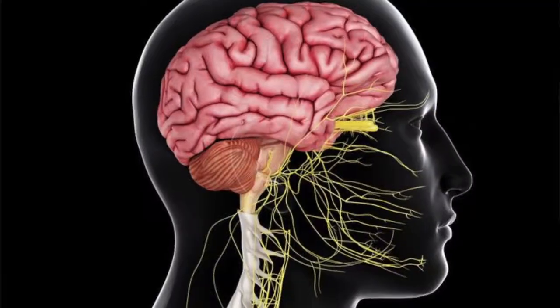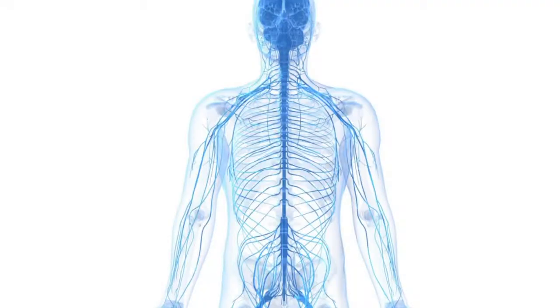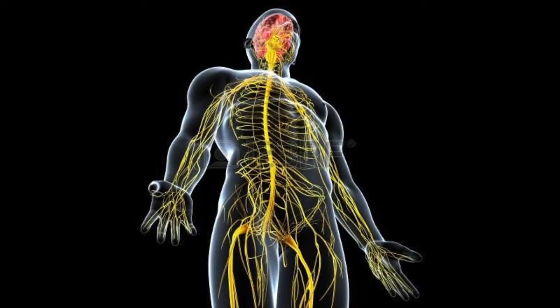Hi, my name is Daniela and I'm going to talk about the nervous system. The nervous system is made up of the brain, the spinal cord, and many nerves that are all around our body. They are like wires that cover all of us, and they help different parts communicate and allow our brain to control what is going on.